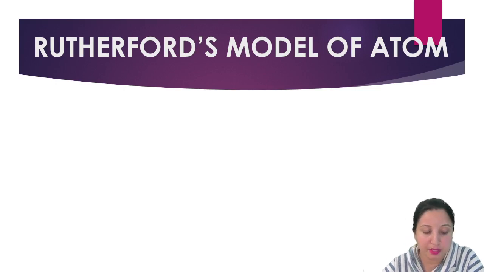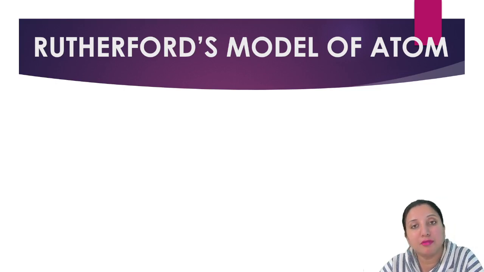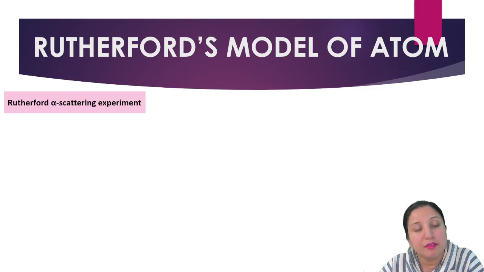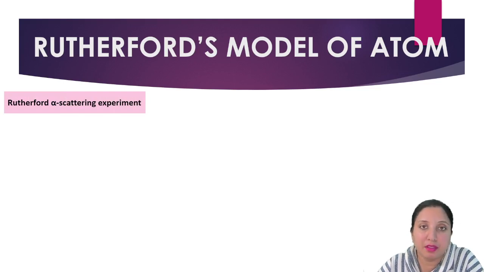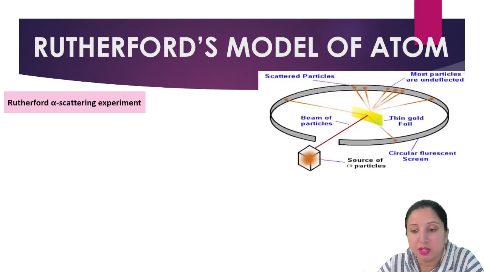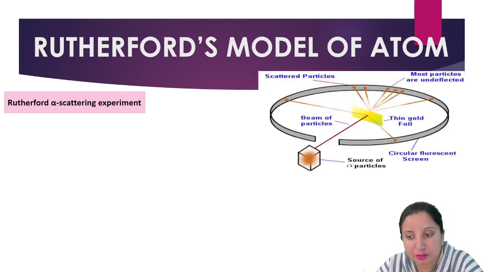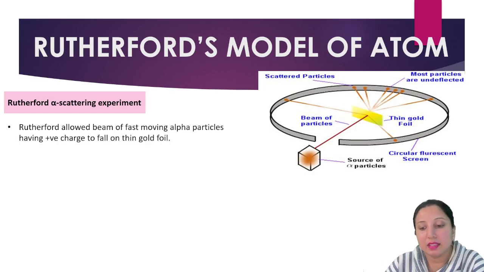Now another scientist came. Today we are going to discuss another scientist, that is Rutherford's model of the atom. First of all, he gave this model by the alpha scattering experiment, which I have shown with the help of a diagram. Rutherford allowed a beam of fast moving alpha particles having positive charge to fall on a thin gold film.